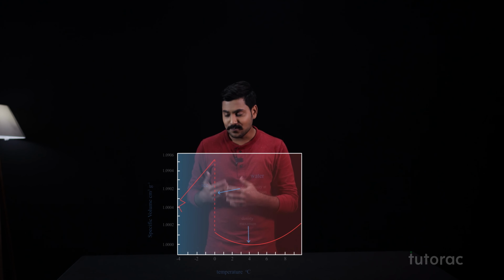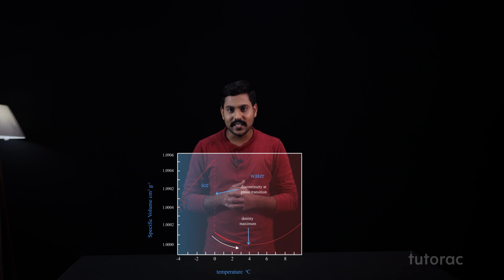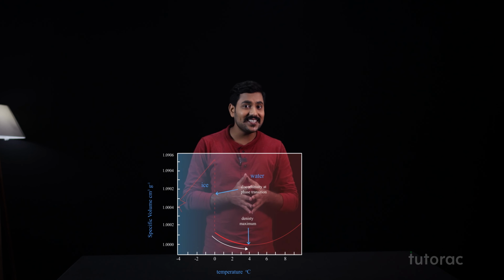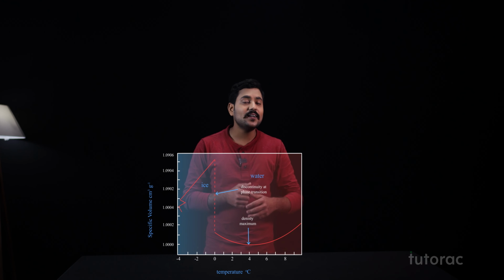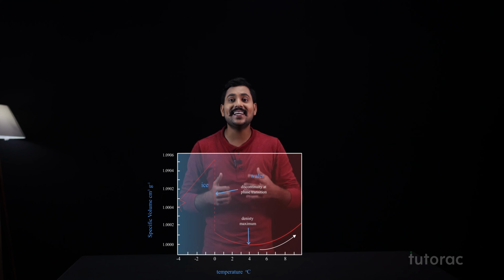You can see this in this graph. From 0 degrees Celsius to 4 degrees Celsius, when the temperature is increasing, the volume is decreasing. And after that, the volume will increase. This is known as the anomalous feature of water.